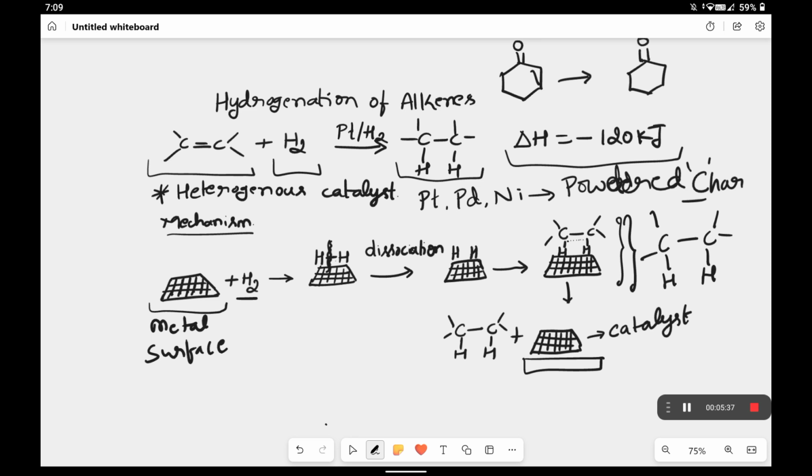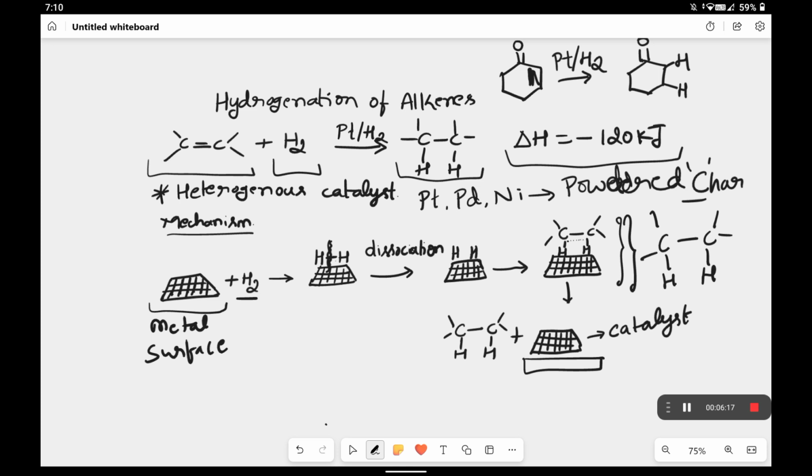without affecting other sensitive groups. For example, if you take alpha-beta unsaturated cyclohexanone and reduce it with platinum in the presence of hydrogen, only the carbon-carbon double bond is reduced. The carbonyl group, which is a sensitive group, is unaffected. So the catalyst selectively reduces the carbon-carbon double bond. This is called hydrogenation of alkenes.